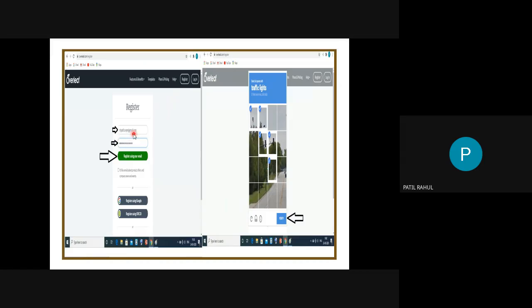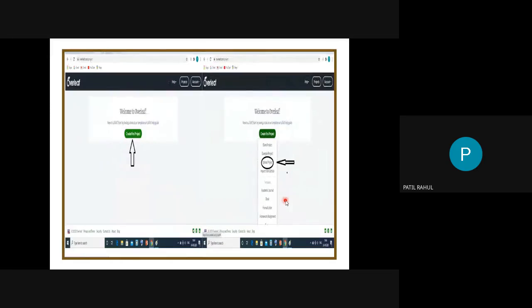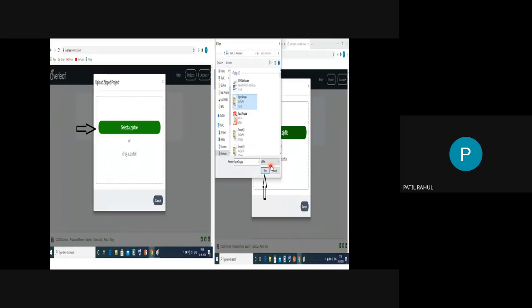Here you write down your username, then you put the password and register with the email. Do this process, and after doing this process, this image will come, and you verify. You click onto verify, then click onto create first project, then upload project, then select the zip file.